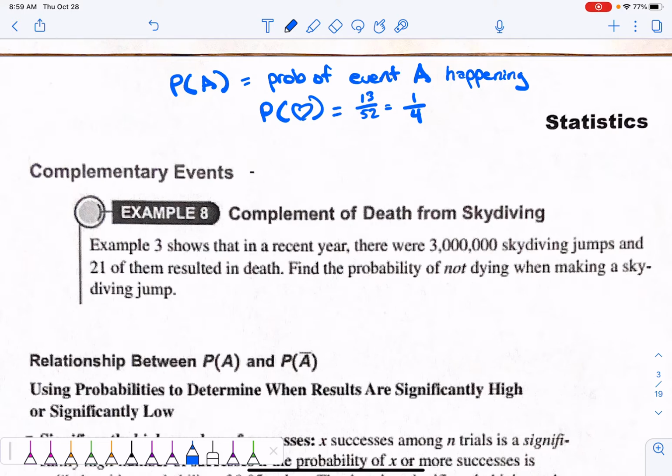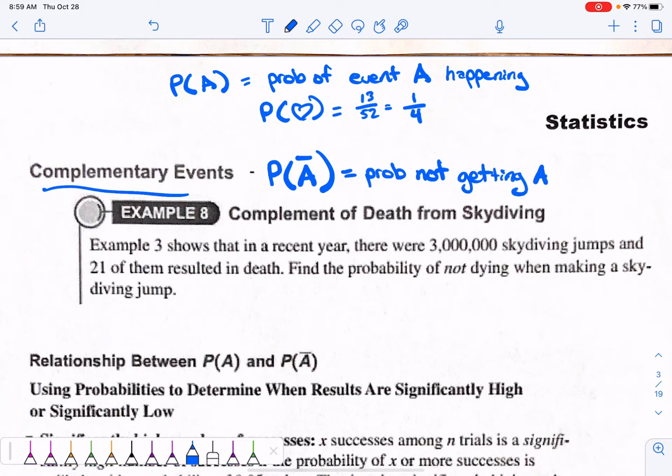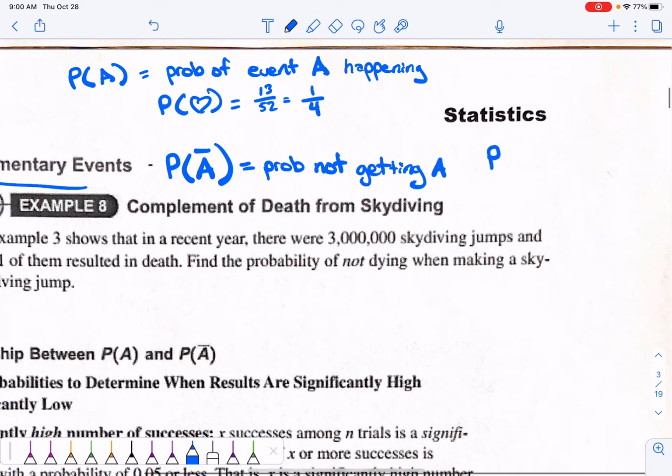If we're trying to do the complement of that, the complement is represented with a bar. They'll always put a bar over top of it. That's the probability of A not happening. So the probability of heart bar in this case would be the probability of not getting a heart.